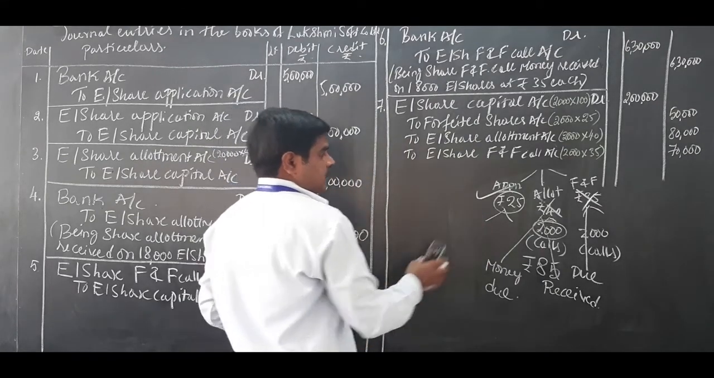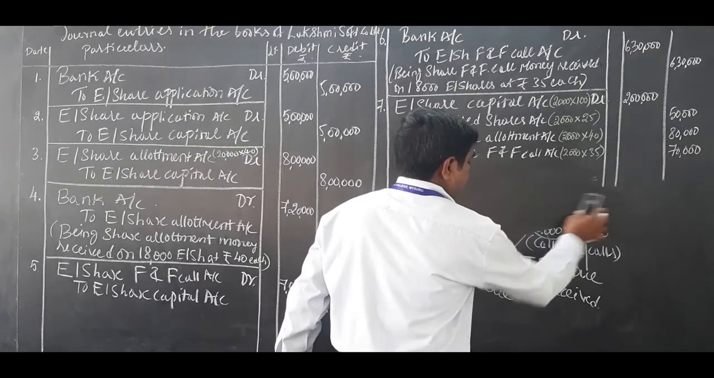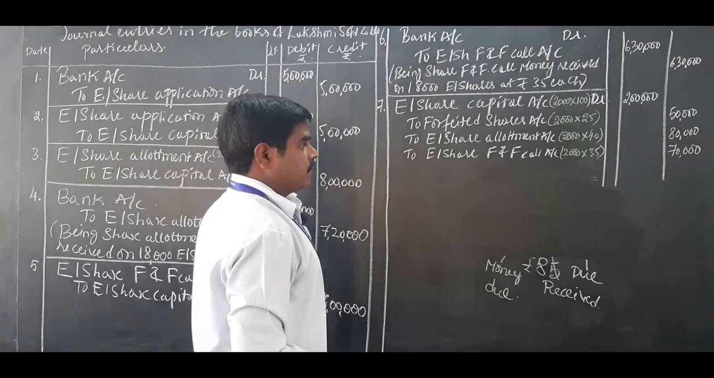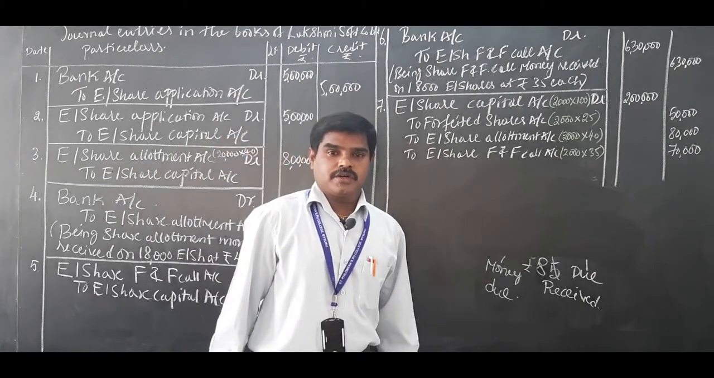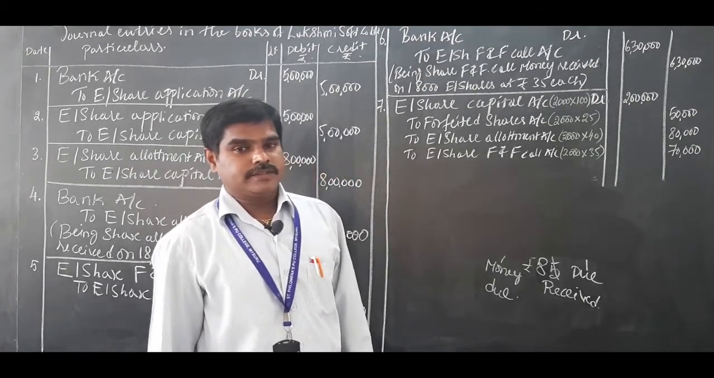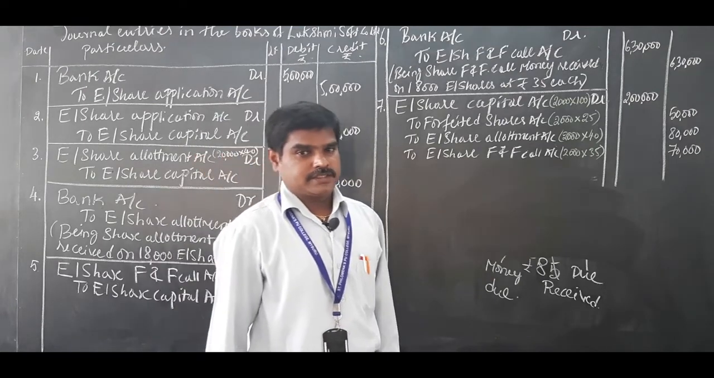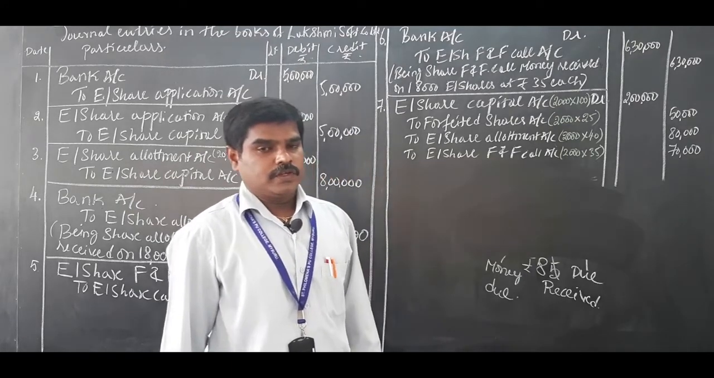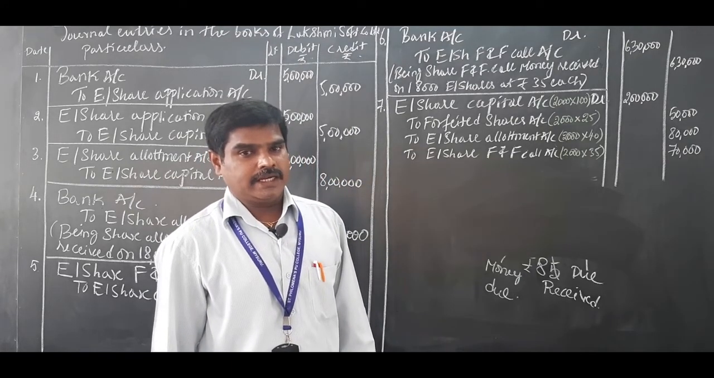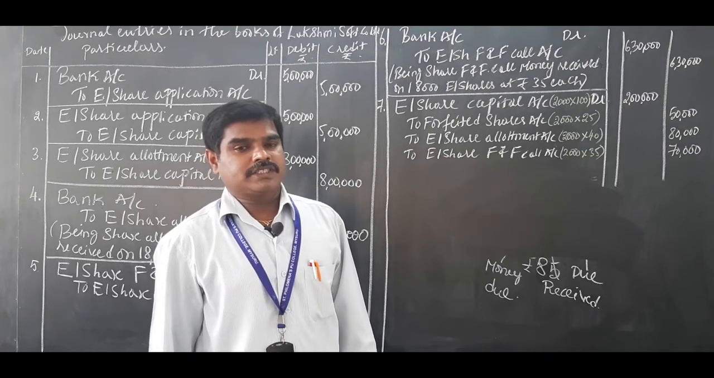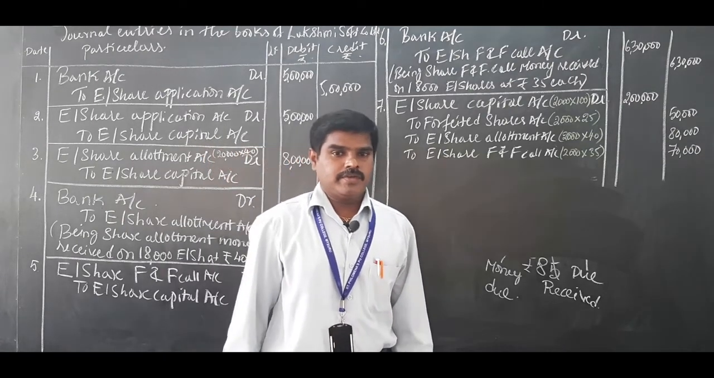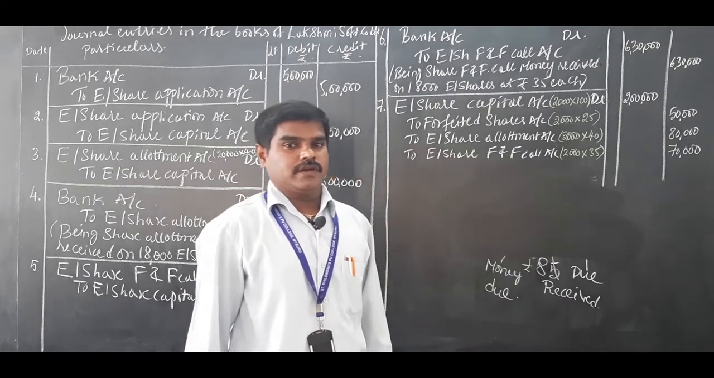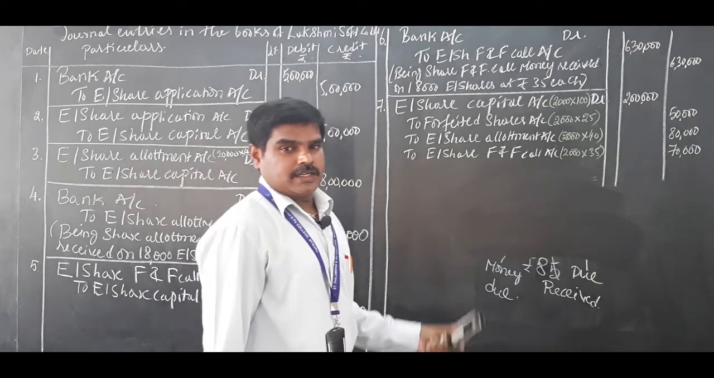Next, narration. You can write: being forfeiture of 2000 shares for non-payment of allotment and first and final call money. Close the bracket.